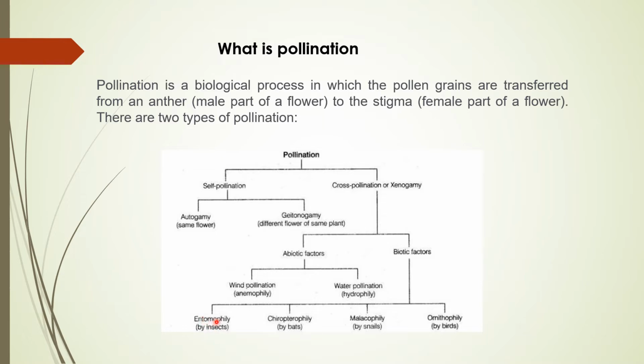Children, this is very important. You should remember these words, as they come in your exam also: entomophily, chiropterophily, malacophily, and ornithophily. What is the meaning of that? When the transfer of pollen takes place by insects, we call it entomophily. When it is done by bats, chiropterophily. When it is done by snails, malacophily. And when pollen is transferred by birds to a different flower, it is known as ornithophily. So this is very important, children, you should remember. These are the different biotic agents for cross pollination.